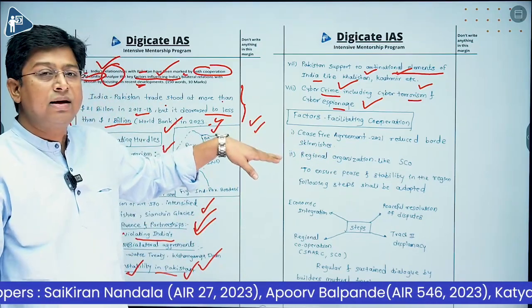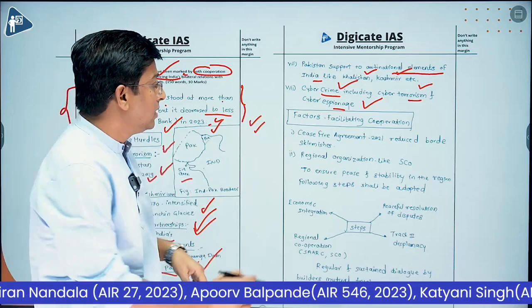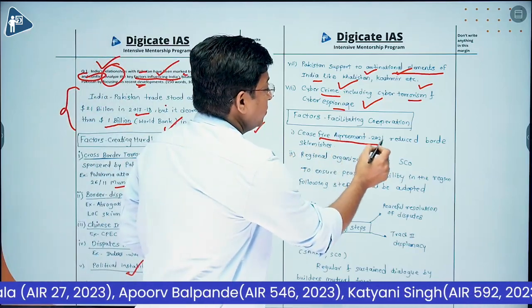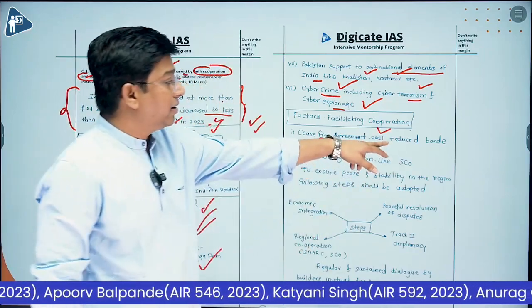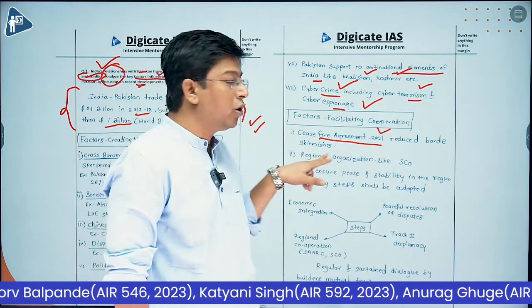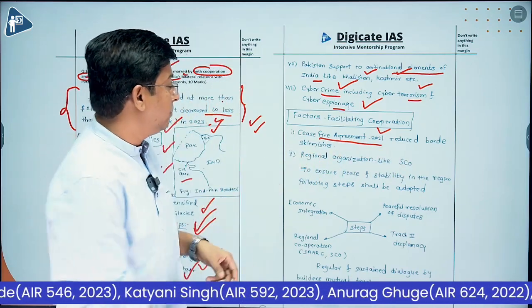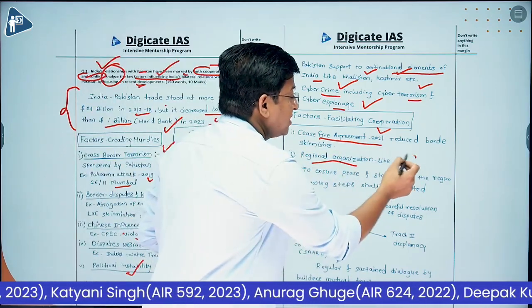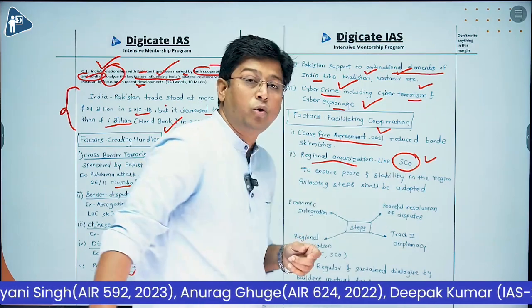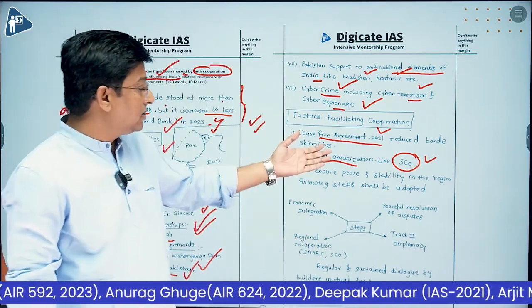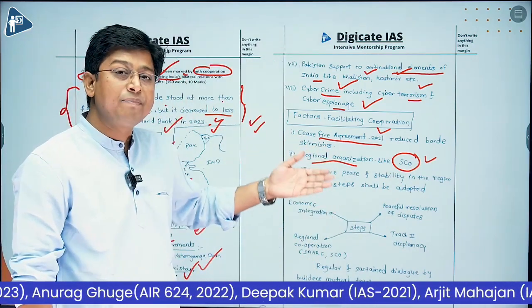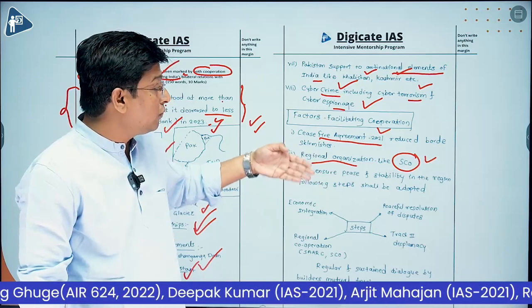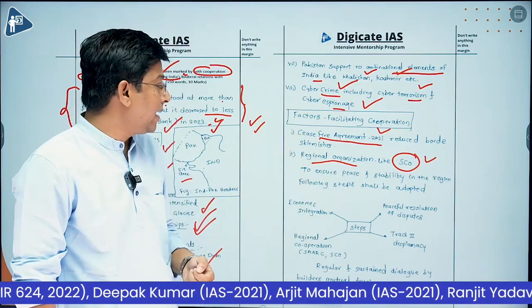So there are some factors like we have the ceasefire agreement, which was signed in 2021. All right, it has definitely helped in reducing the border skirmishes. Next, we have regional organizations like SCO, where India and Pakistan both are members. So these forums are also facilitating the cooperation between India and Pakistan.